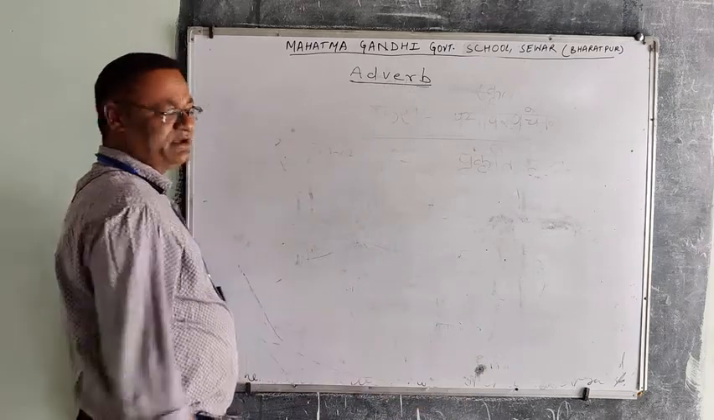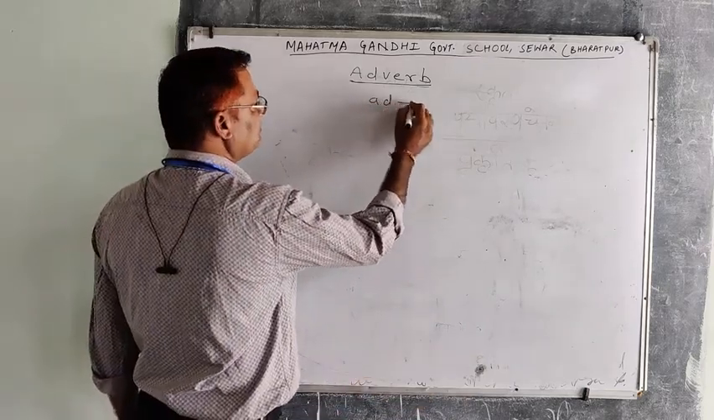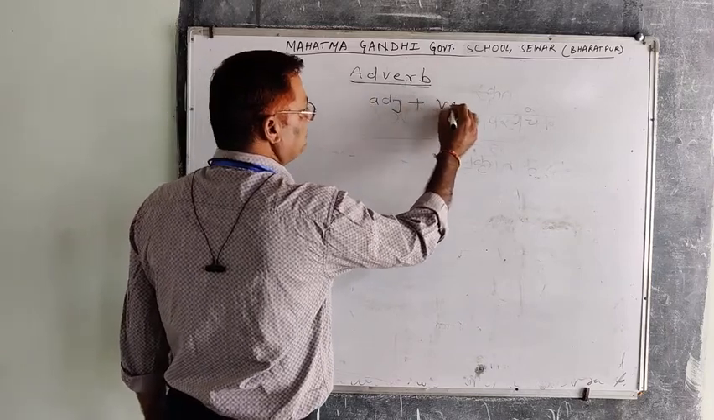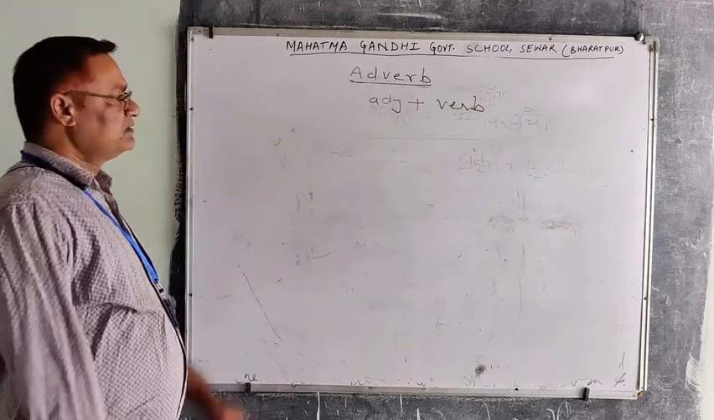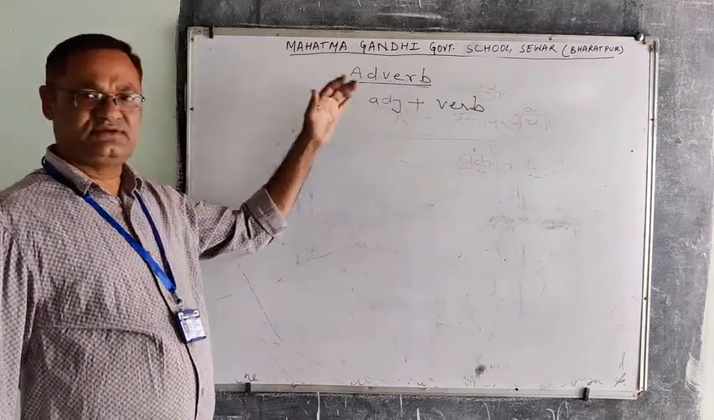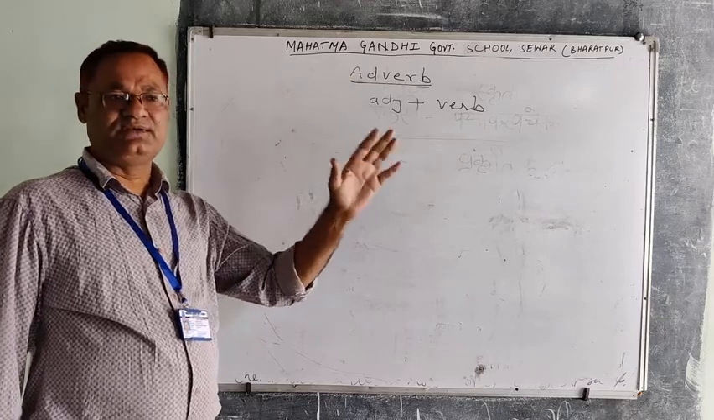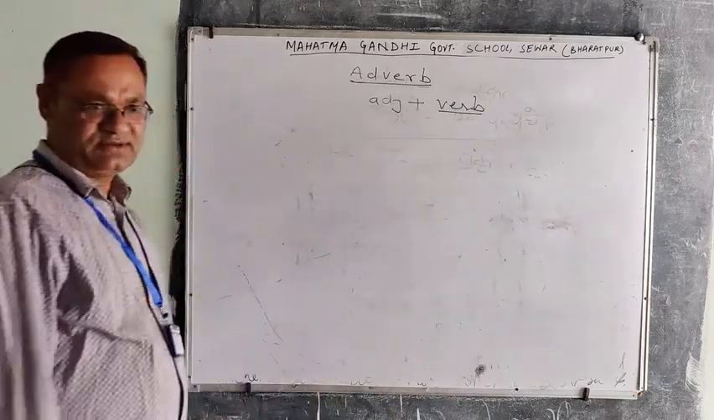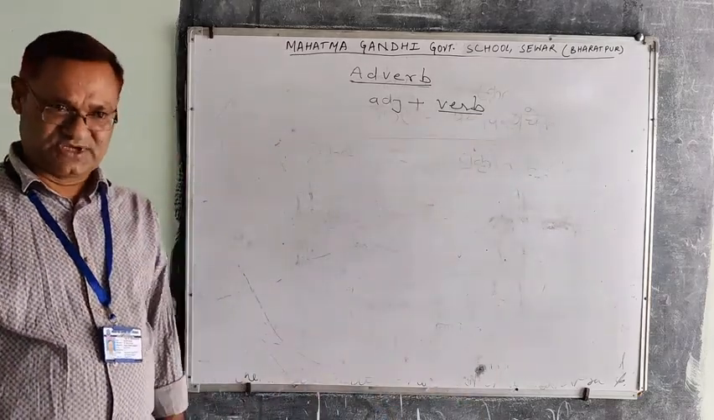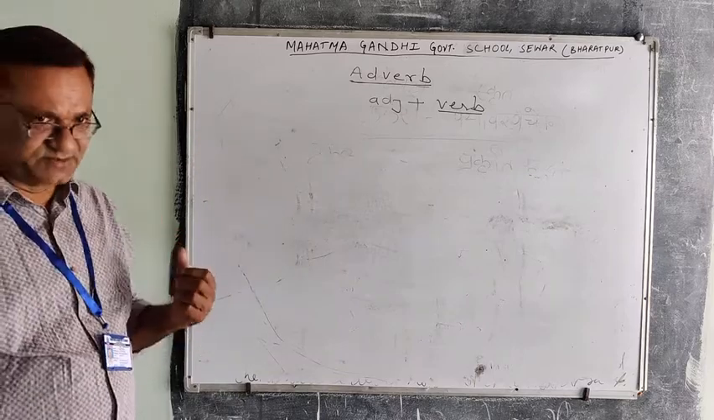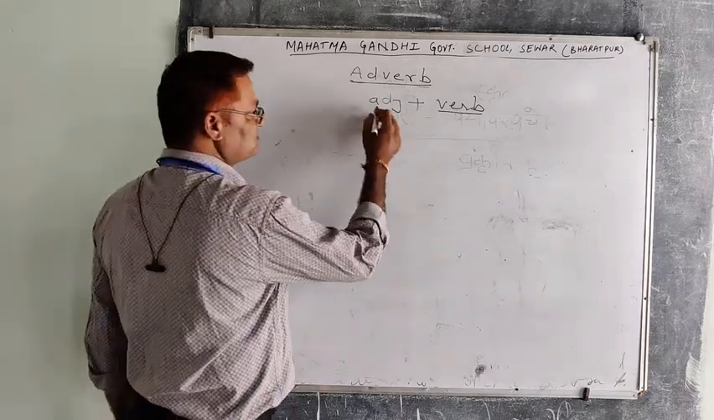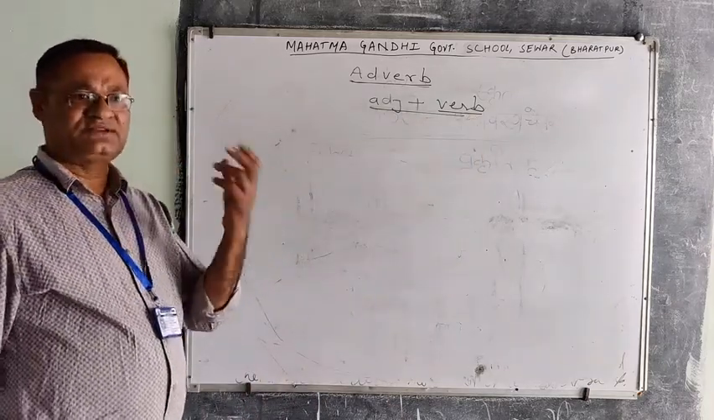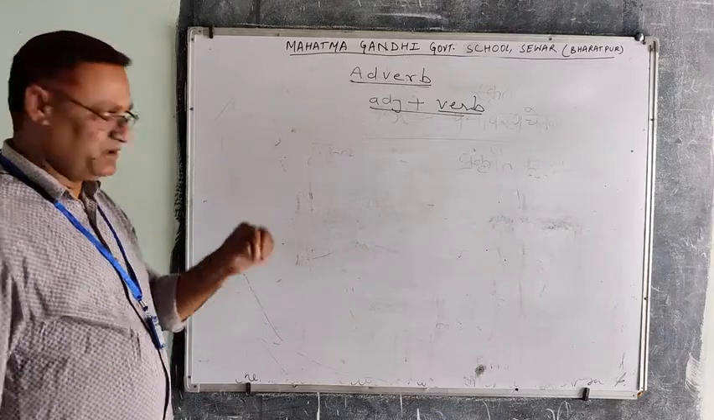Adverb, it means add plus adjective plus verb. As you know, adjective means the words that are used to qualify a noun or a pronoun. And verb is the action word that is used to say something about the subject. It shows the action and state of the subject. So we can say it consists of two words, adjective plus verb. It means adverbs are the words that are used to describe a verb.